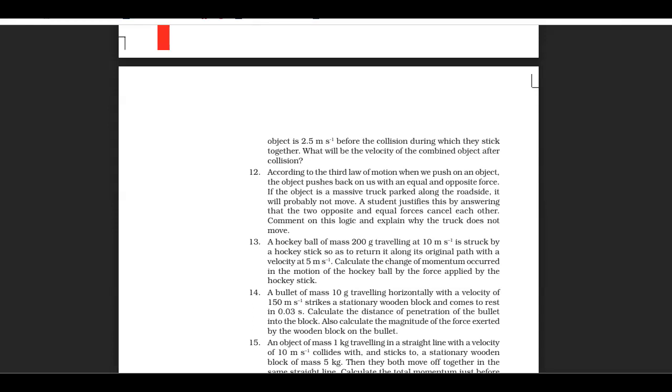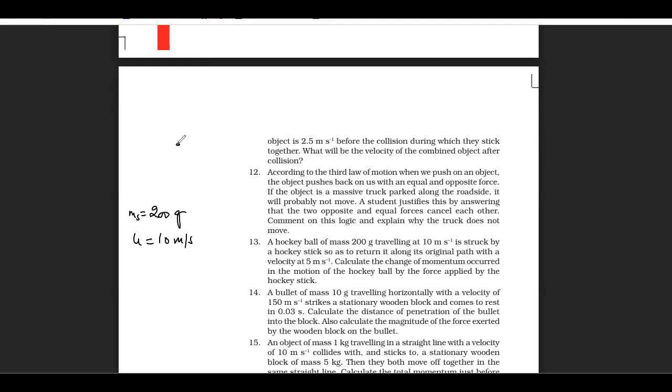So minus 1000 kg meter per second. What are you saying? Minus 1000 kg meter per second. Okay, let me check. A ball of mass 200 grams is traveling with a velocity of 10 meters per second. The mass of the ball is given as 200 grams. We assume its initial velocity is 10 meters per second, and it is struck by a hockey stick and turned back along its original path.